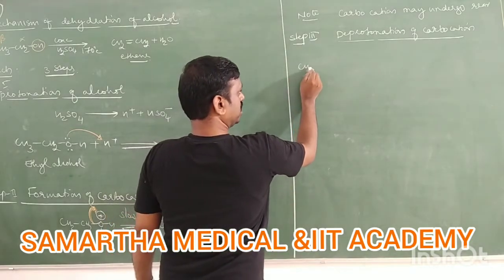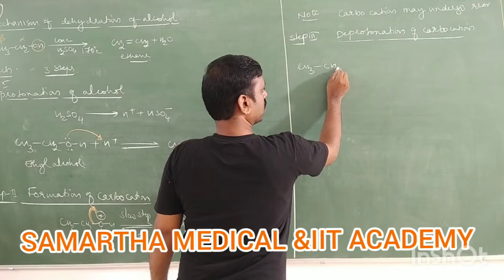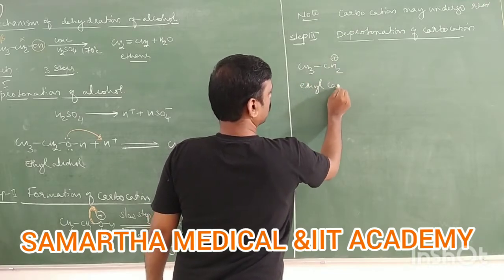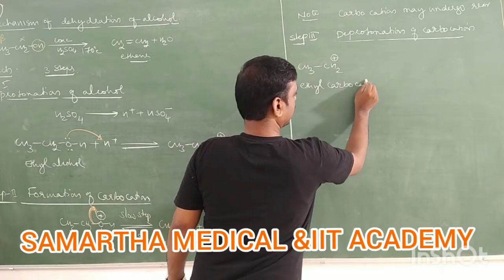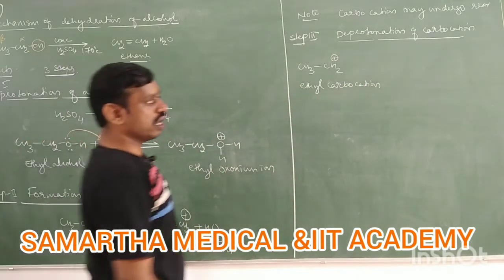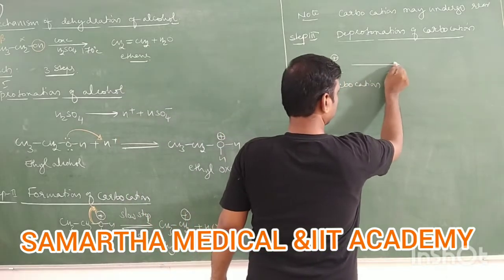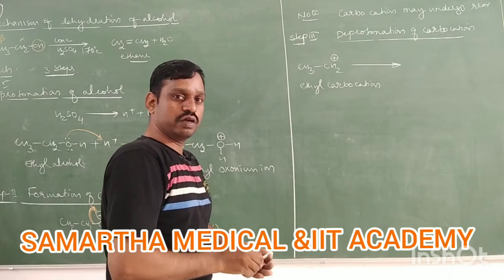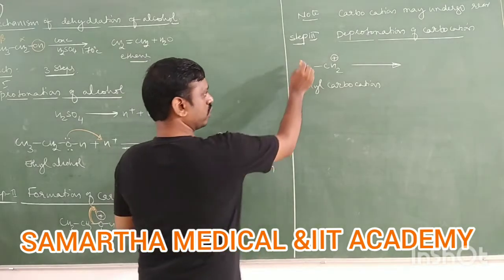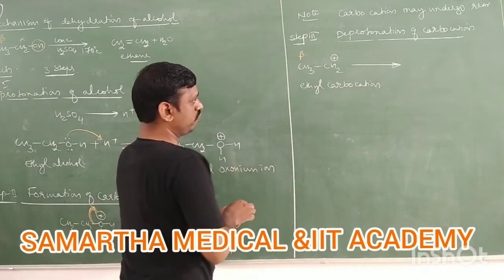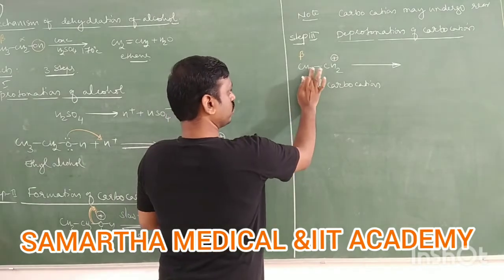So this ethyl carbocation, already we have written in second step, undergoes deprotonation. It means it eliminates proton. From which carbon? From beta carbon. So therefore, you just identify beta carbon.